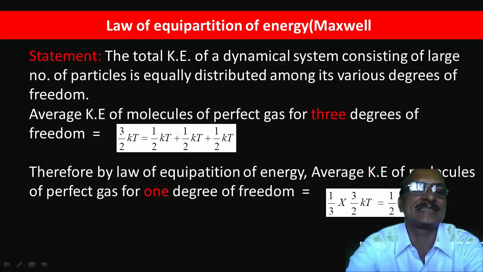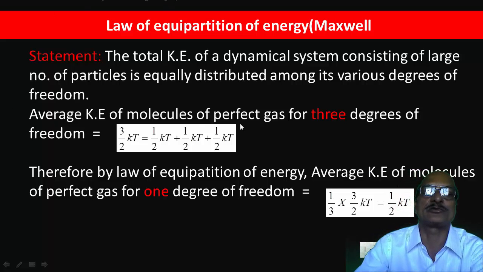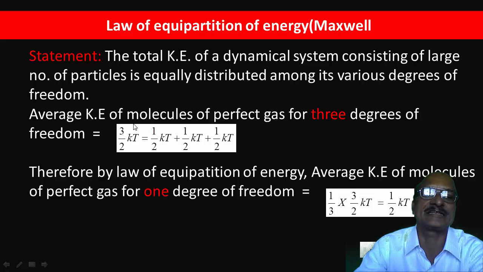Now let us consider the average kinetic energy of molecules of a perfect gas for 3 degrees of freedom, because we have obtained this relation. The average kinetic energy of gas molecules for 3 degrees of freedom is 3 by 2 kT. So we divide this 3 by 2 kT like this: 1 half kT along the x-axis, 1 half kT along the y-axis, and 1 half kT along the z-axis.